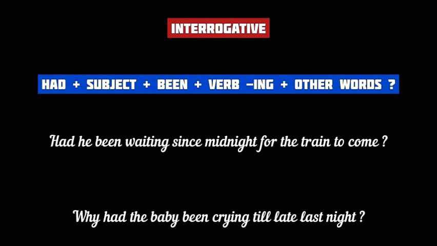For example, had he been waiting since midnight? And then the sentence, why had the baby been crying till late last night? In these examples, we can see that the auxiliary verb had has come before the subject he in the first sentence, and again had has come before the subject the baby in the second sentence, while been and the main verb have come after the subject.